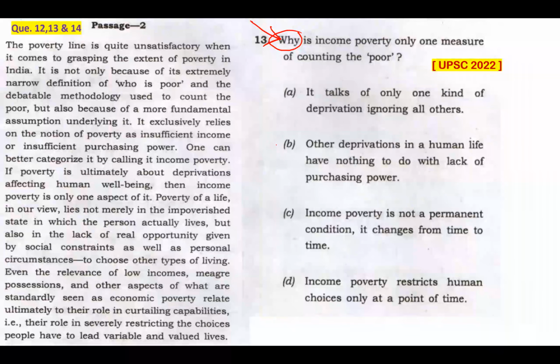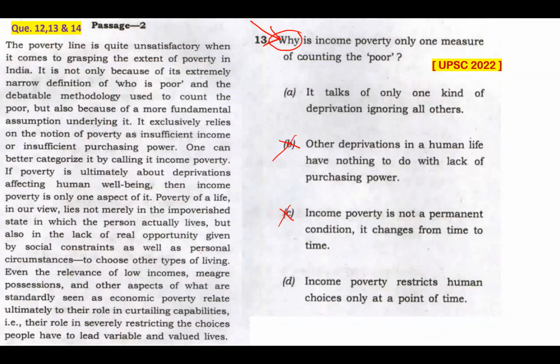Other deprivations in a human life have nothing to do with lack of purchasing power. Number one, this is not about whether any other deprivation in human life has got something to do with the lack of purchasing power or not. It is not about that. And number two, it's not about this as being the reason why income poverty is only one measure of counting the poor. So definitely this is not my answer. This is not the reason why, for sure. Option C, income poverty is not a permanent condition. It changes from time to time. Good philosophy. I like that, but not an option which is the answer to this particular question.